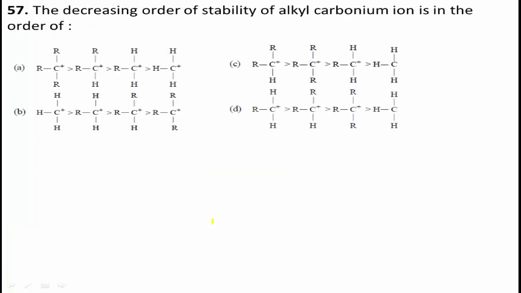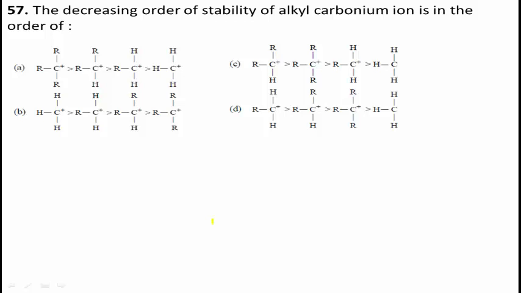Next, question number 57. The decreasing order of stability of alkyl carbonium ion is in the order of. Here some options are given. Option A contains a tertiary carbon atom. Similarly, option B, with respective alkyl groups. See the options carefully.